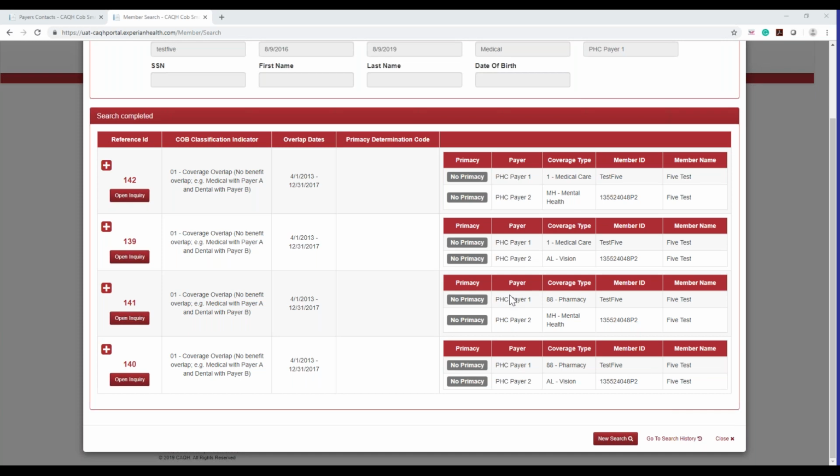And again, as you can see, it's tied to a specific reference ID number. If they overlap and both of those things are similar, it would appear in both records, but if not, you will not see it for every reference ID instance, even if it's between the same two payers. So if you have a coverage overlap that is dental or vision or whatever it is, then you'd have to go ahead and upload the documents separate for each one of these reference ID numbers. If it is a similar overlap reason and coverage instance, then you would not have to re-upload the document. It would be pre-populated.